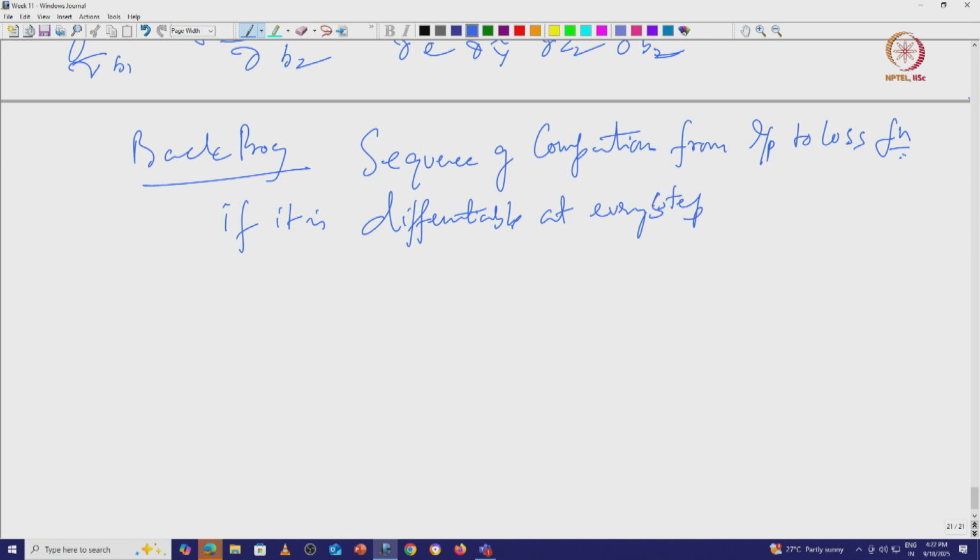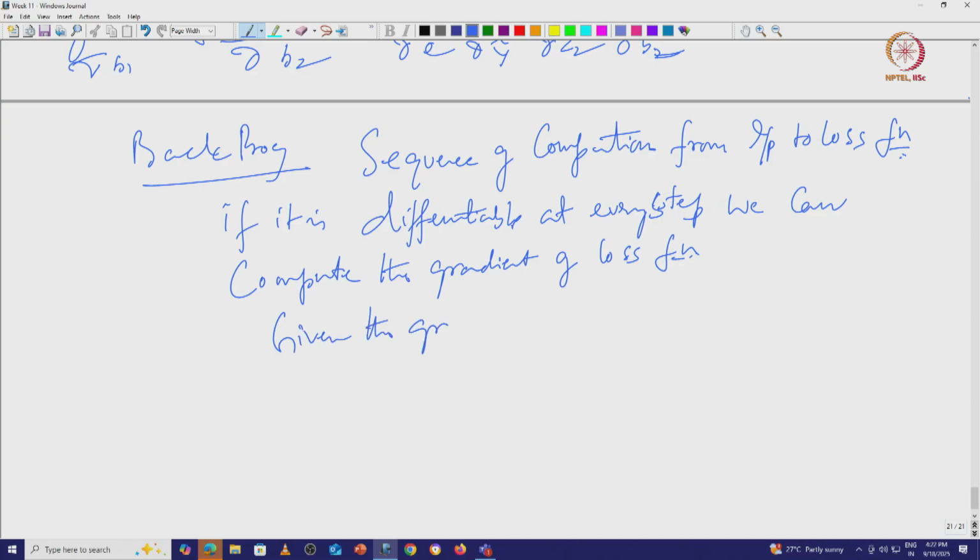At every step we can compute the gradient of loss function. Given the gradient, we can update weight and bias.